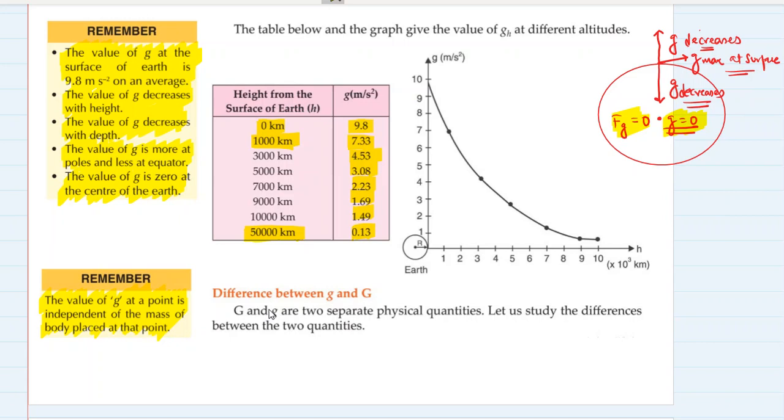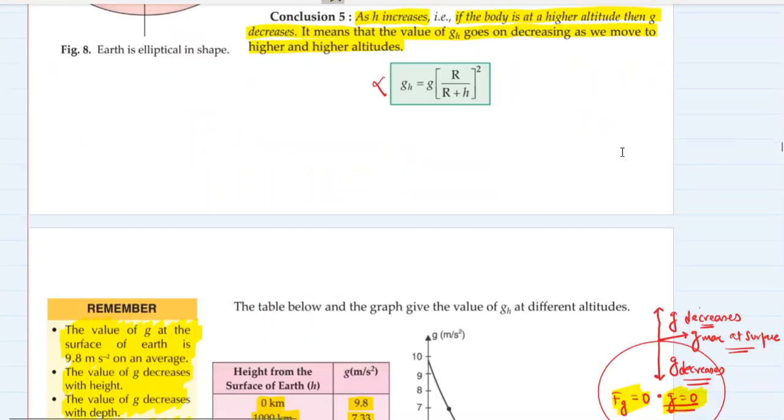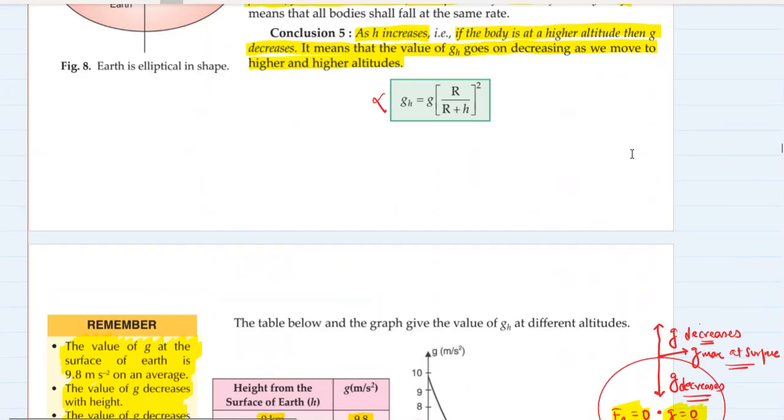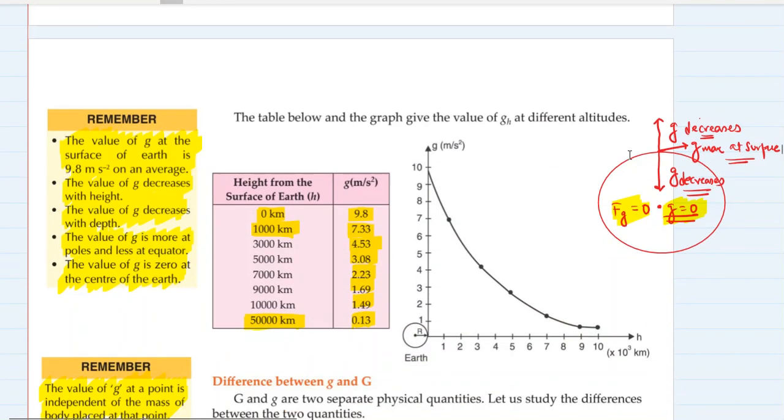Okay, so that formula which we did not consider, this is the formula. gh, acceleration due to gravity at a height, is equal to g, acceleration of the body at the surface, multiplied by R upon R plus h the whole square. But this formula is not useful. Okay, it will not be asked to you. This is the formula from class 11th.